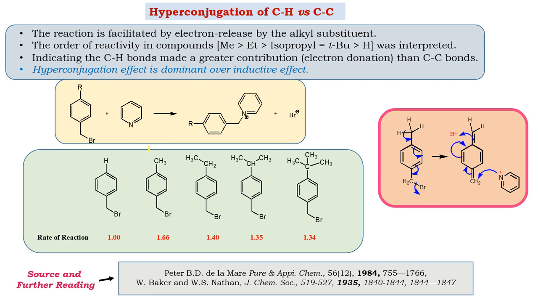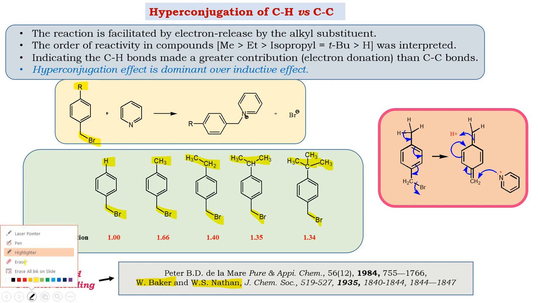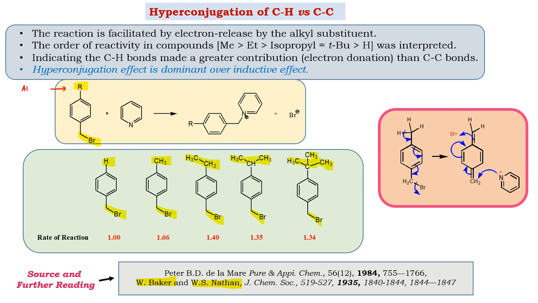In this case, Baker and Nathan performed an experiment on different derivatives of benzyl bromide. This is the benzyl bromide functionality, and the change is with respect to the alkyl group over here. So they started this reaction on this substrate, varying the R group. The R group here is nothing but different alkyl groups.